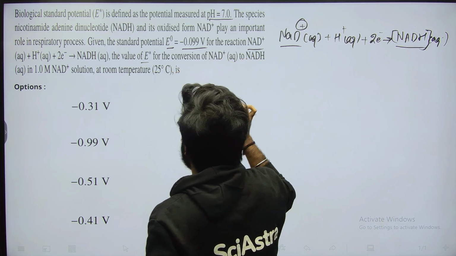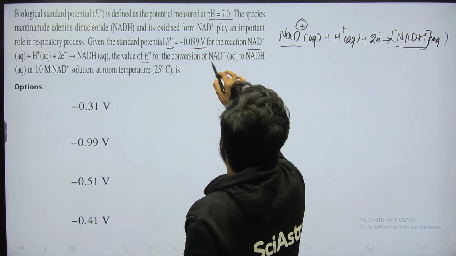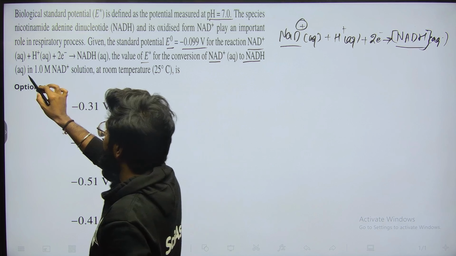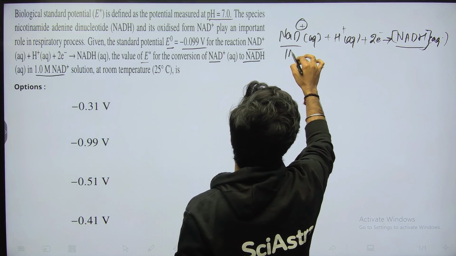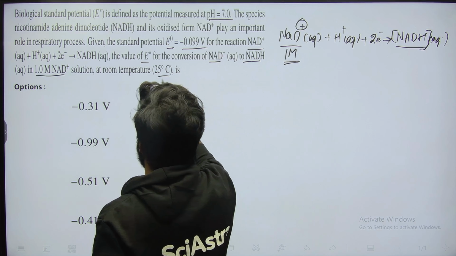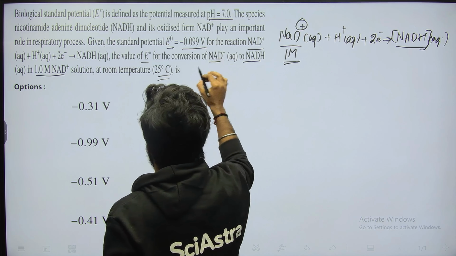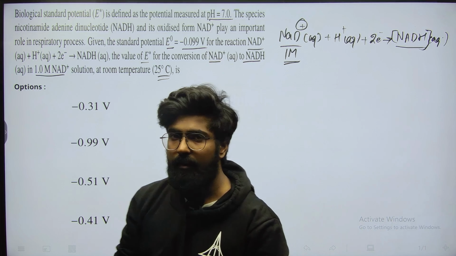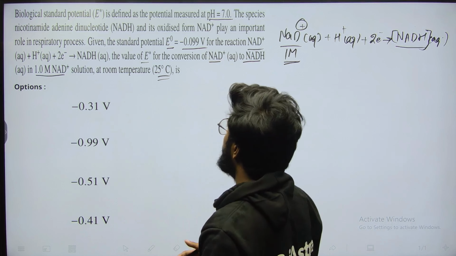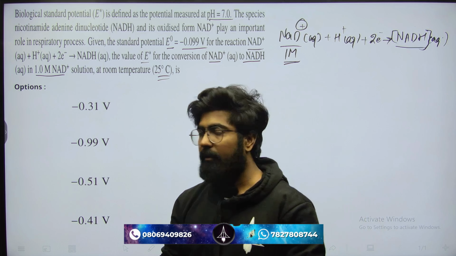They are asking E star for the conversion of NAD plus to NADH in an aqueous solution of 1 molar NAD plus at 25 degrees centigrade, that is room temperature, since most biological reactions are favorable at room temperature.